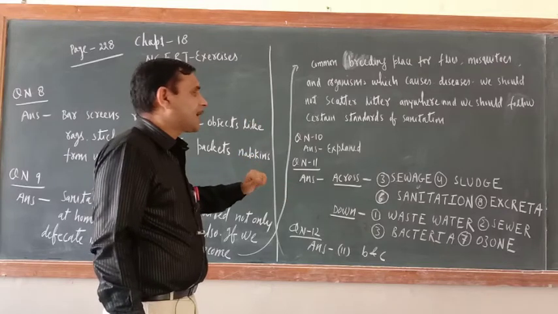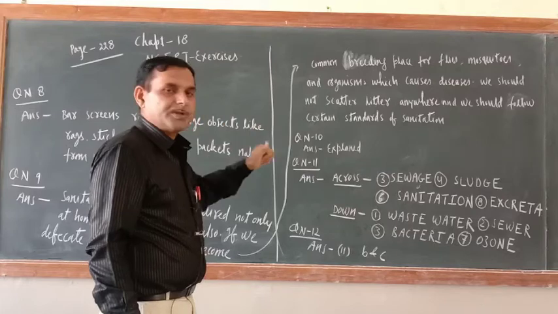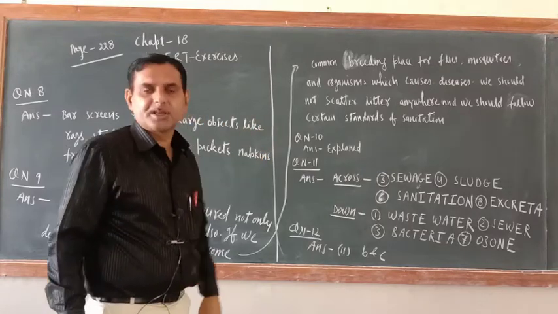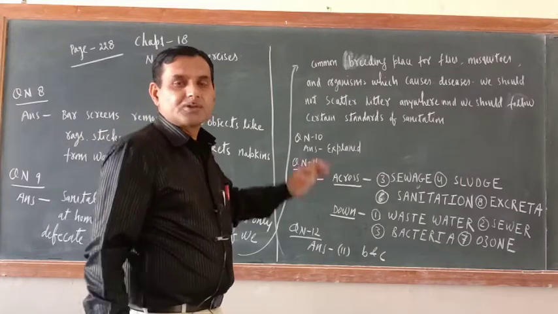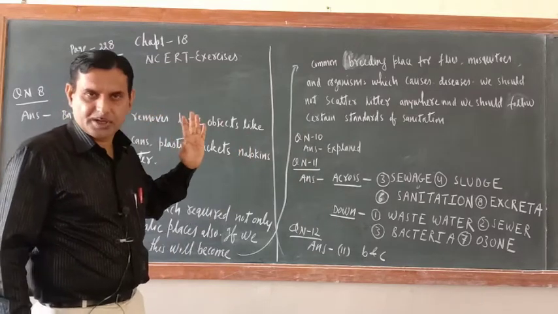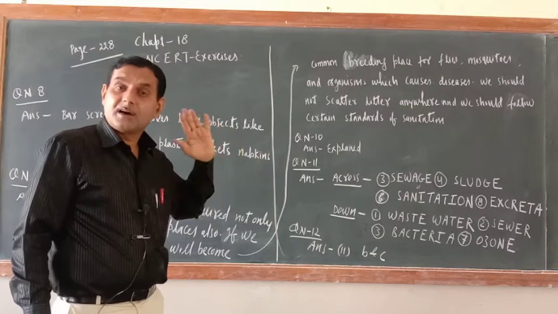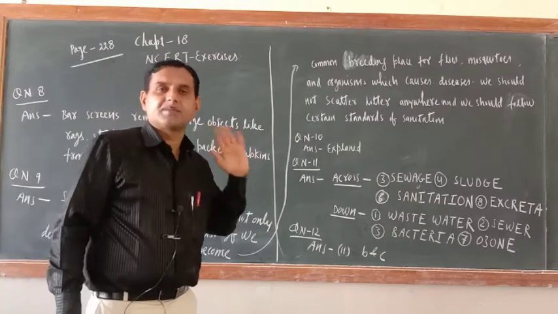Hence, we should not scatter litter anywhere and we should follow certain standards of sanitation. Otherwise, we may fall sick frequently. So there is a close relation between sanitation and diseases. And we should follow the standards of sanitation laid down by the government.